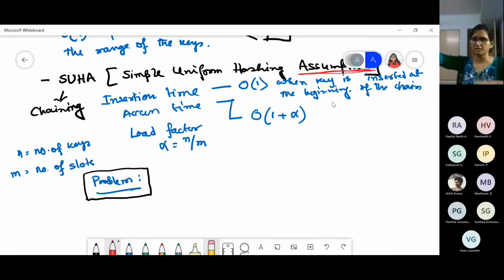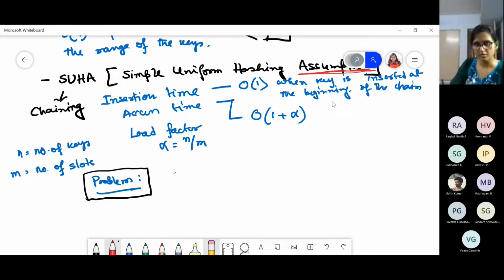Second, the hash function which we are going to apply over those keys is also a uniform random number generator, such that whatever number you choose will be allotted uniformly over the range, and out of this m slots, the possibility of collision is only 1 by m, that we assumed. But we don't have any clear cut idea about how to apply that assumption in practice. That is the problem with this scheme.